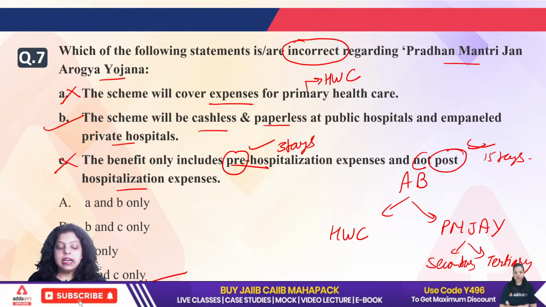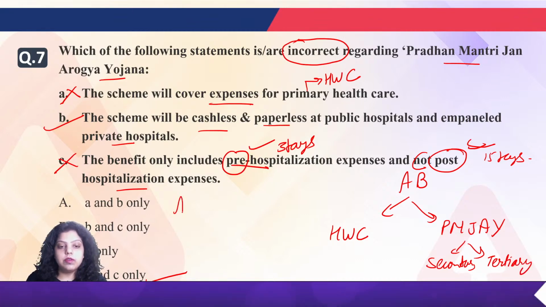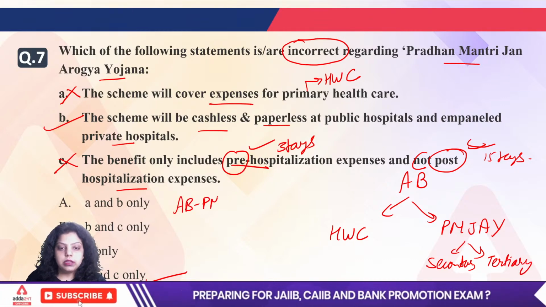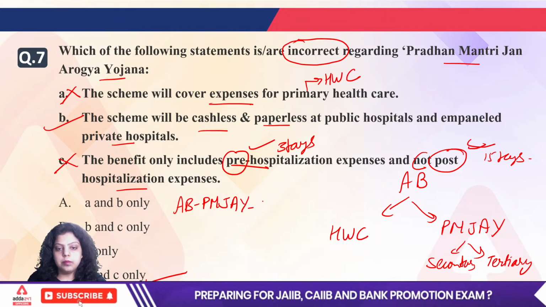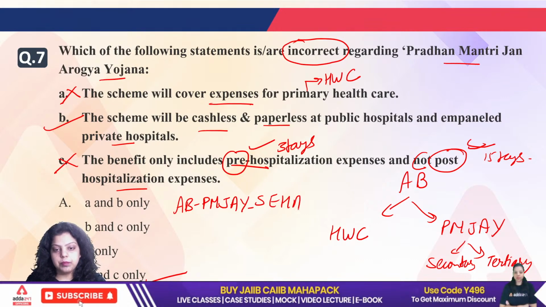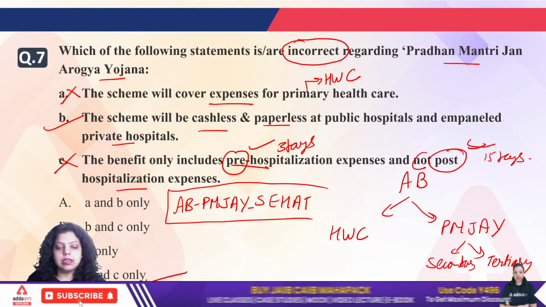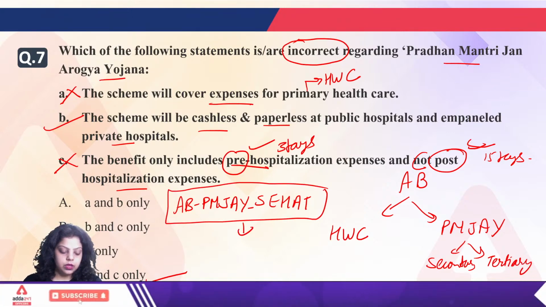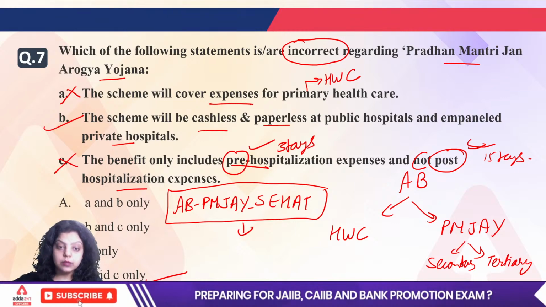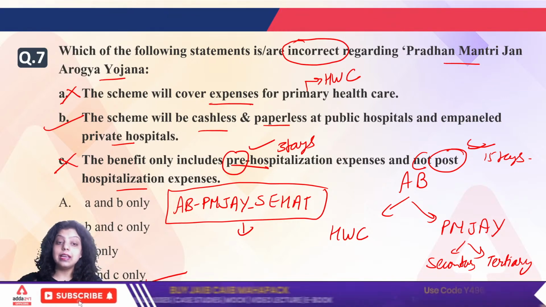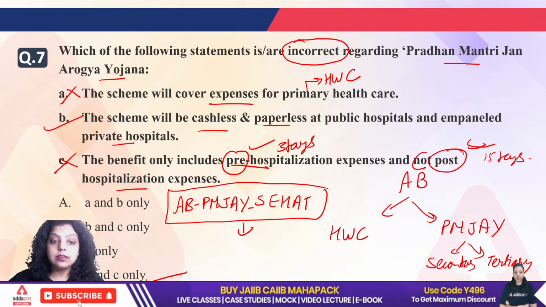Acha, related to the Pradhan Mantri Jan Arogya Yojana, we have the Ayushman Bharat Pradhan Mantri Jan Arogya Yojana Sehat scheme. Now let me know what this scheme is related to.